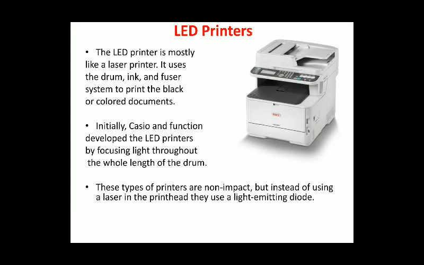Initially, Casio and Function developed the LED printers by focusing light throughout the whole length of the drum. The drum will consist of a cartridge. The ink is fed into the drum, and that drum is located in the LED printer. If the drum is full along its whole length, your printing will be done. If the drum is not full, then your printing will not be done. So every now and then in an LED printer you have to check whether the drum is filled or not.